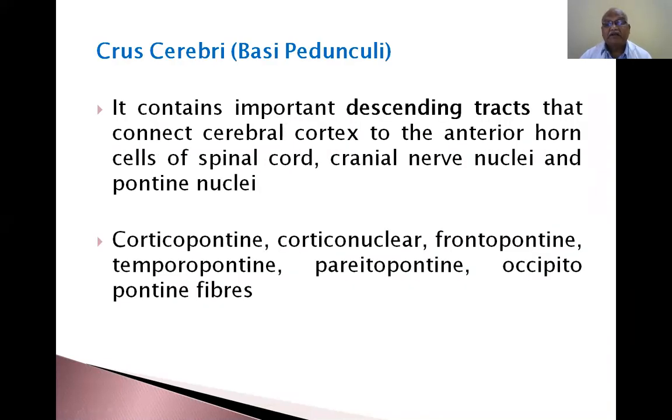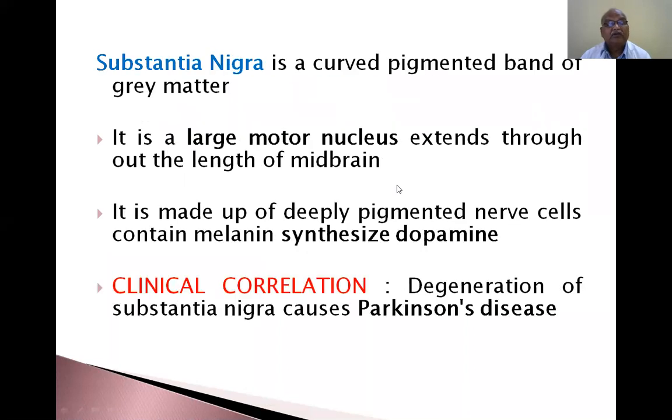Crus cerebri contains important descending tracts that connect the cerebral cortex to the anterior horn cells of spinal cord, cranial nerve nuclei, and pontine nuclei. Already told you, substantia nigra is a pigmented band of gray matter. It is a large motor nucleus, extends throughout the length of the midbrain. So substantia nigra has similar structure throughout the midbrain. It is made up of deeply pigmented nerve cells, containing melanin and dopamine. Clinical correlation: degeneration of substantia nigra causes Parkinson's disease.